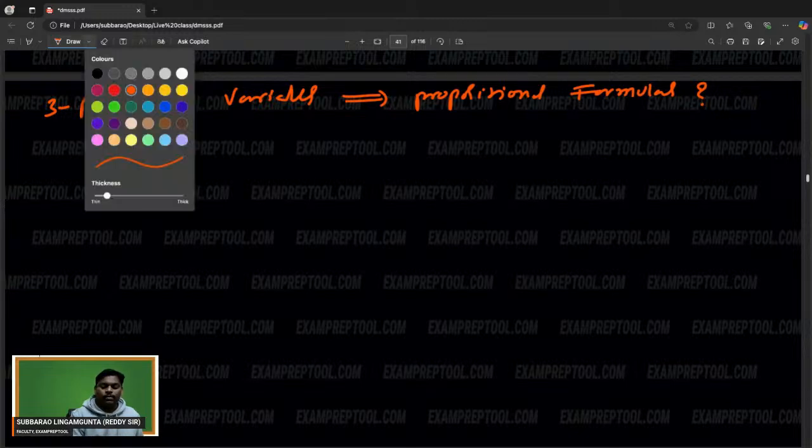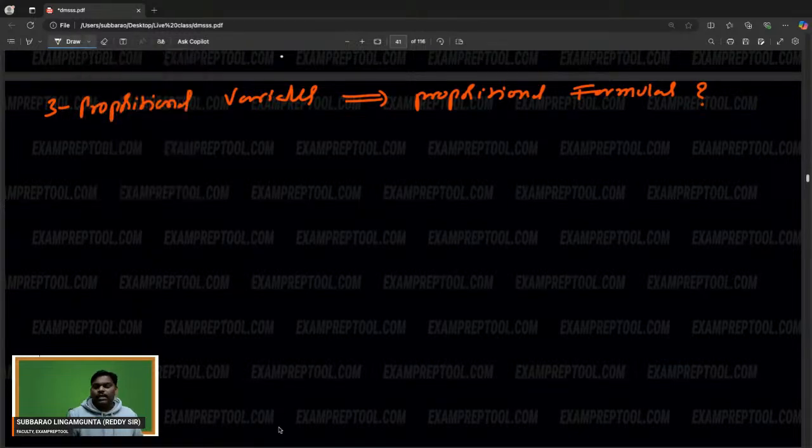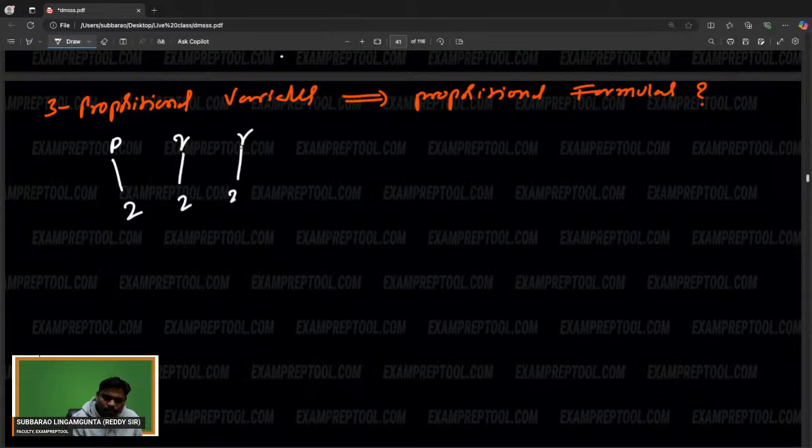With the three propositional variables, P, Q, R, everyone has two choices, true or false.